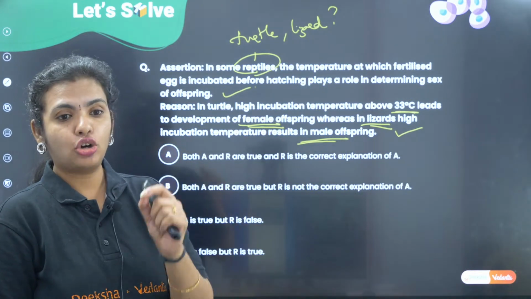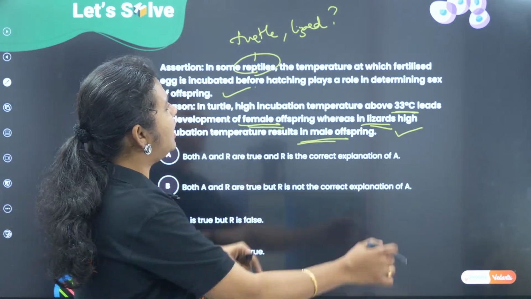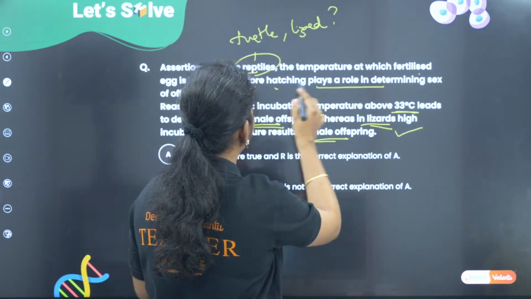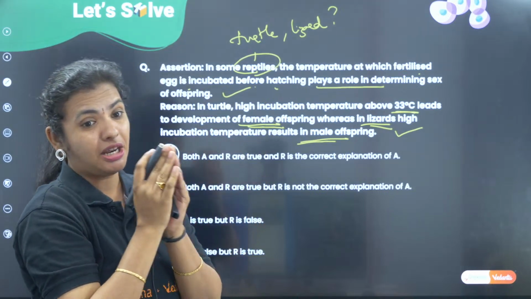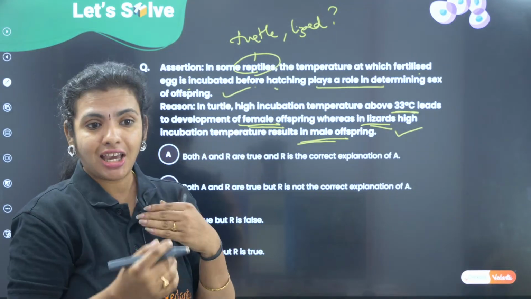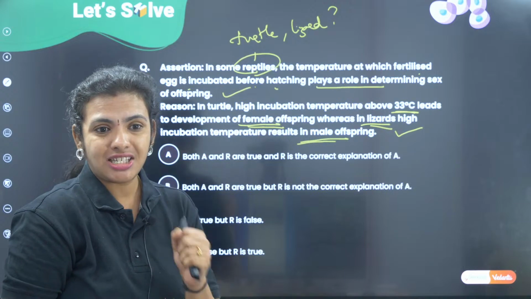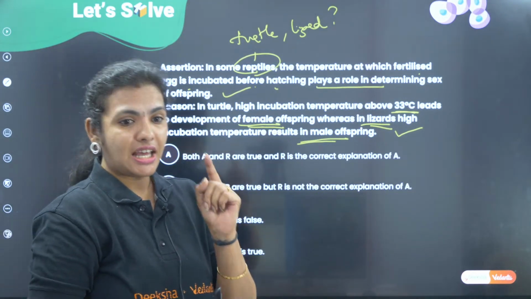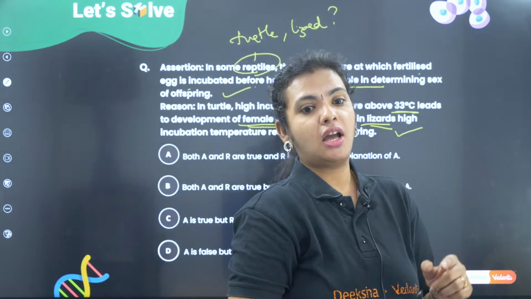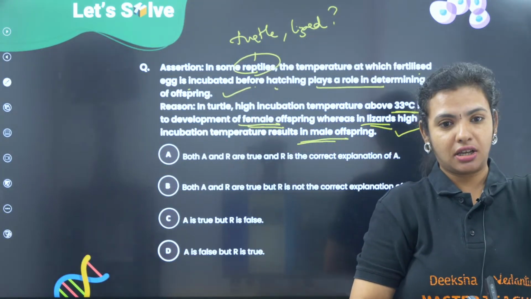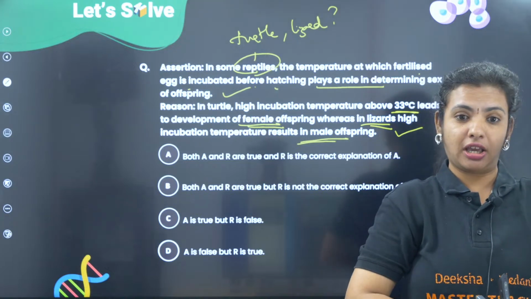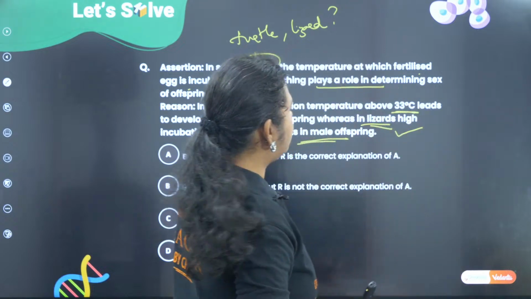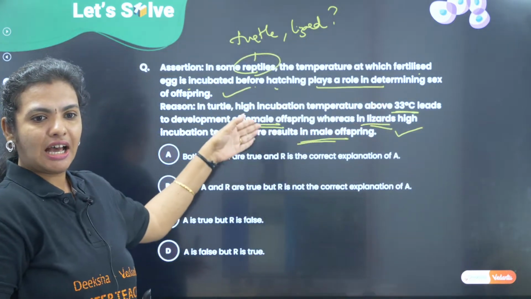Correct? And look at the question. It is saying temperature at which fertilized egg is incubated plays a role in determining the sex of the offspring. But are they giving you a reason how this temperature is helping in determining the sex? No. They have just said that in case of turtle, high temperature means I have a female.